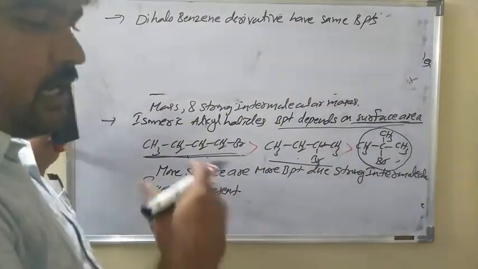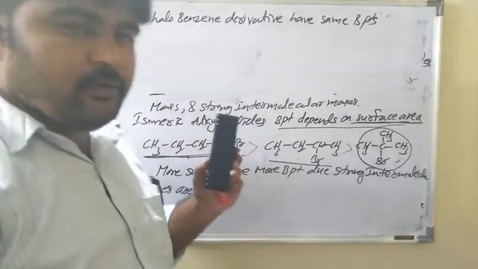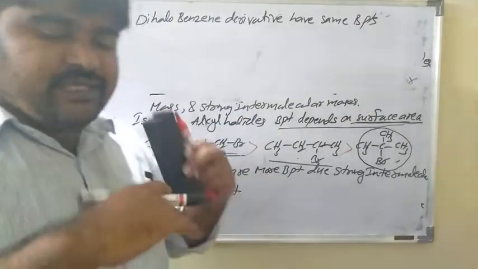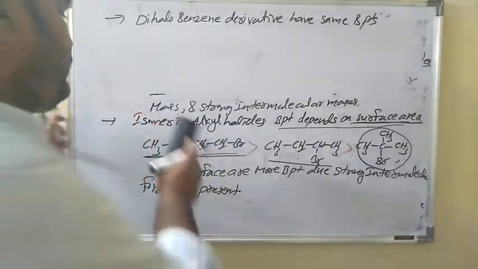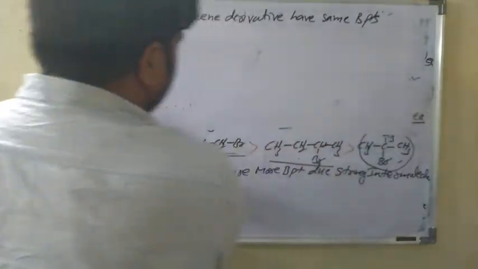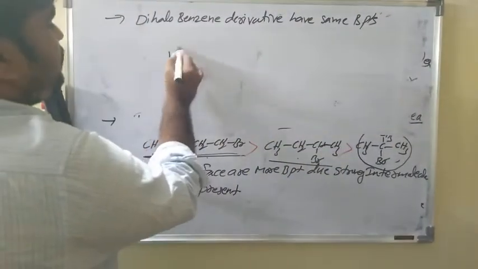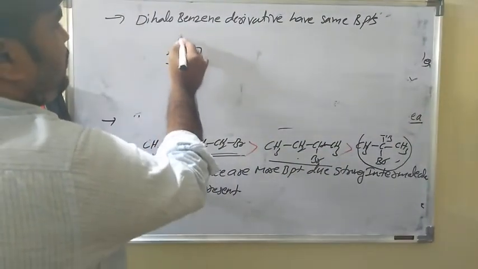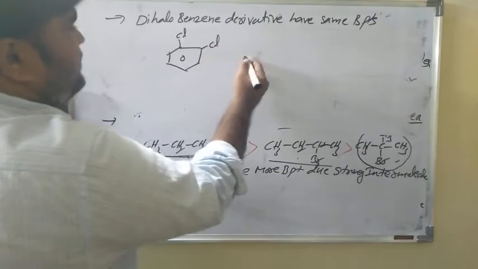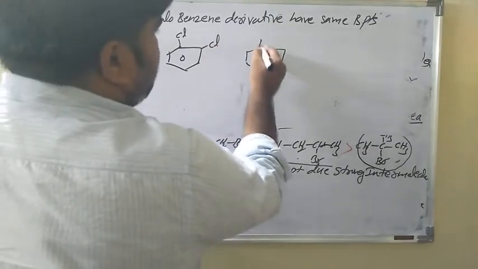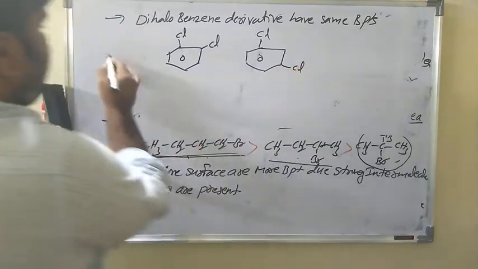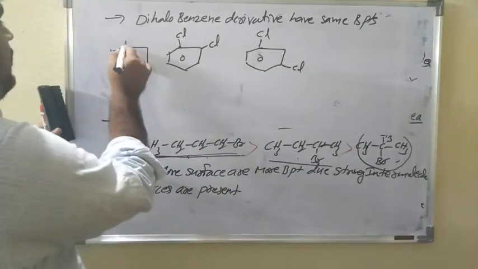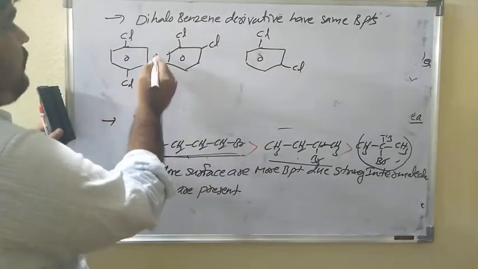Dihalo means orthodichlorobenzene, metadichlorobenzene, and paradichlorobenzene have nearly the same boiling points. And coming to the melting points, orthodichlorobenzene, metadichlorobenzene and paradichlorobenzene: which one has the higher melting point?